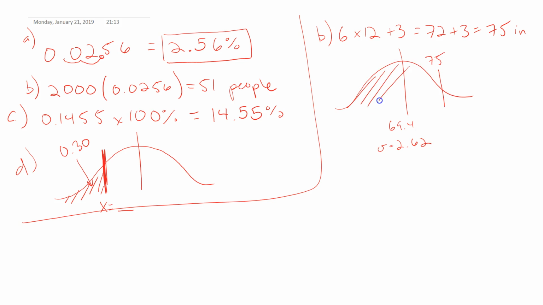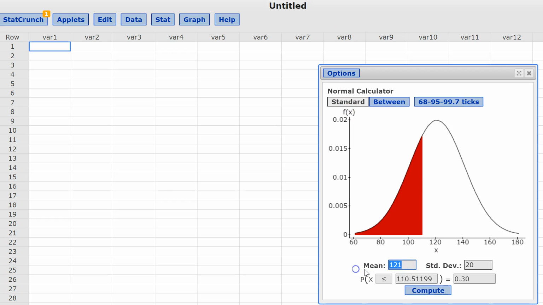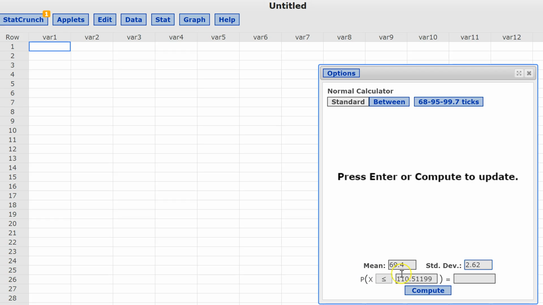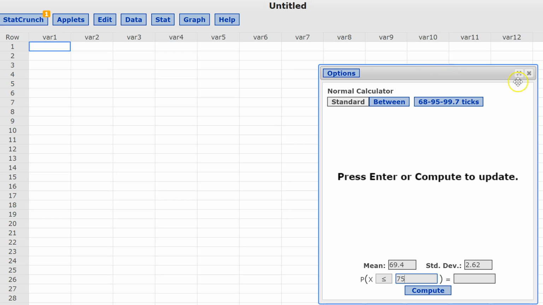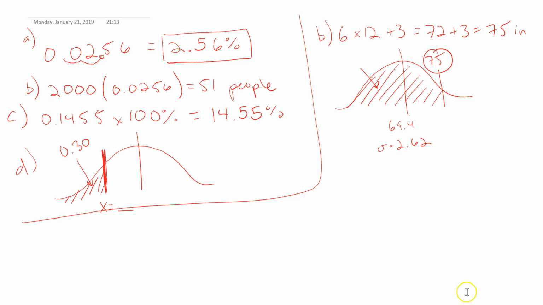So we're looking for this area here. So again, we have the boundary, and I want to know what's the area, what's the probability. So looking at how we do this on StatCrunch, we'll go put in the mean. And our standard deviation. And we want to be less than our boundary of 75 inches. Calculate, I get 0.9837. So the area is 0.9837.